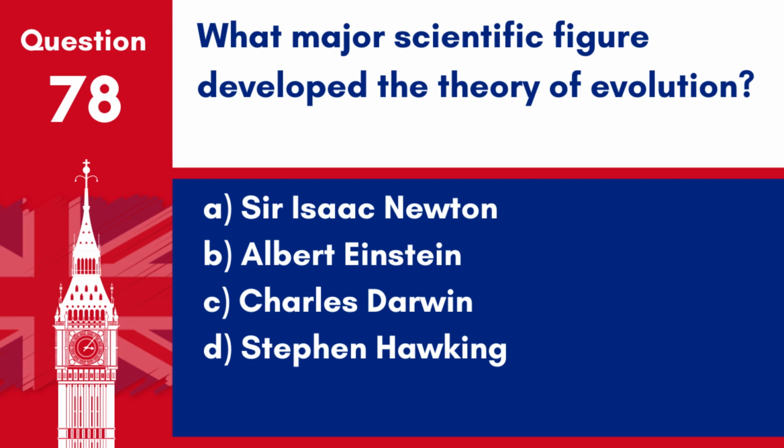Answer: C. Charles Darwin. Charles Darwin is renowned for developing the theory of evolution by natural selection, detailed in his book On the Origin of Species, published in 1859.